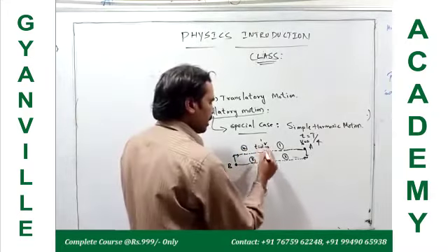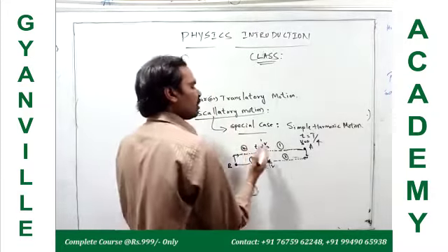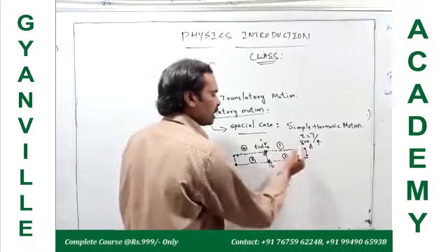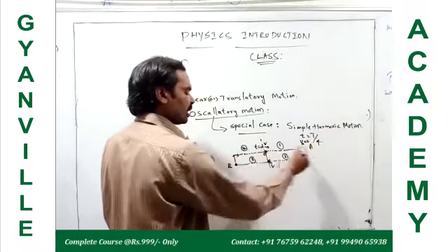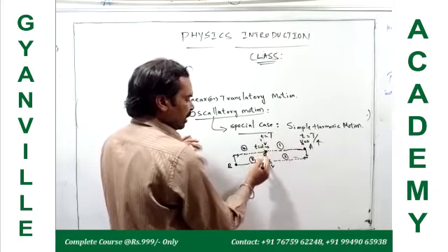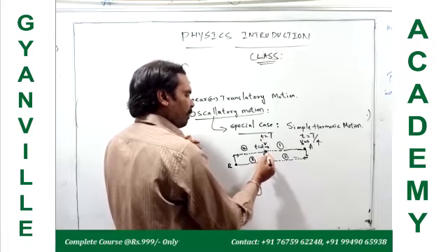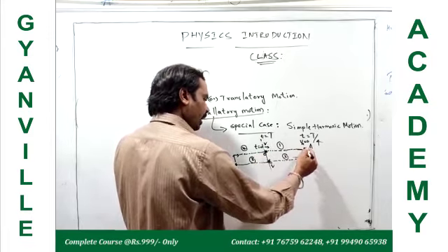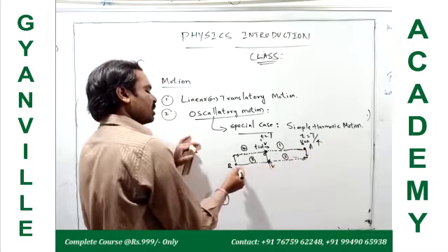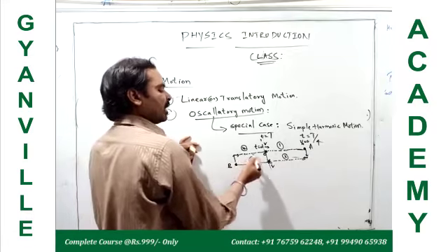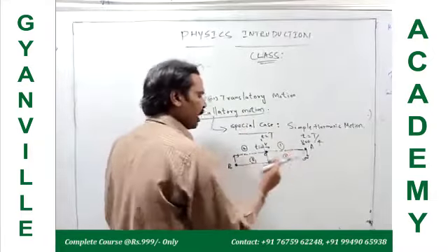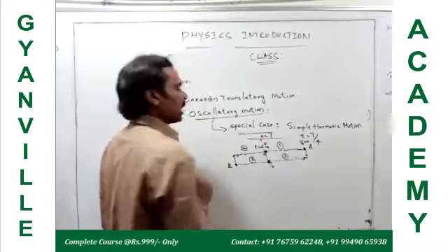The total time taken to complete one oscillation is called the time period. Initially t is equal to 0, then it goes to extreme position A, changes direction, comes to the mean position, goes to the left extreme position, changes direction, and comes back to the mean position.